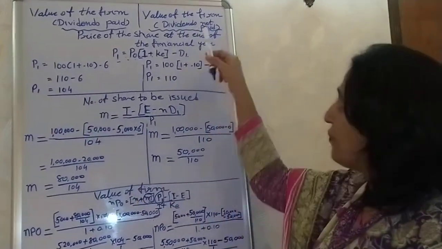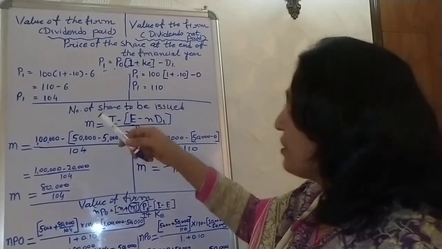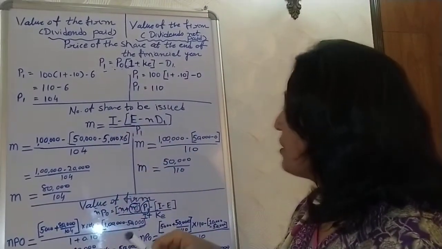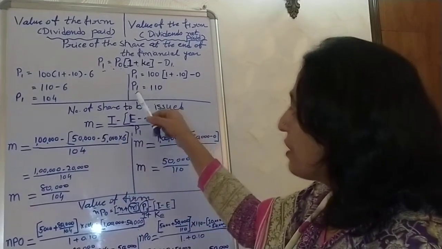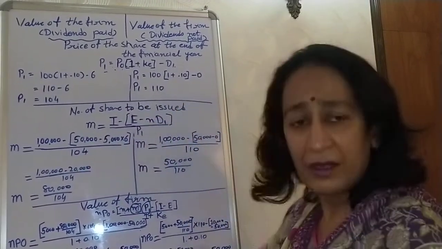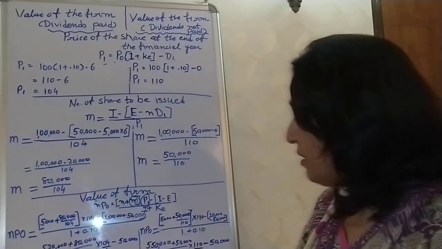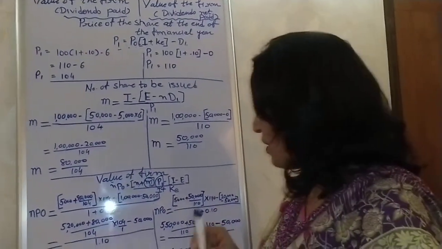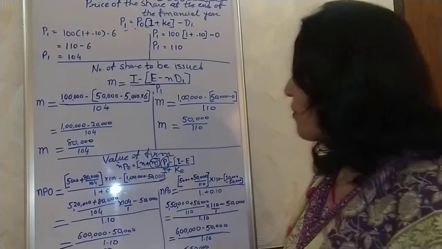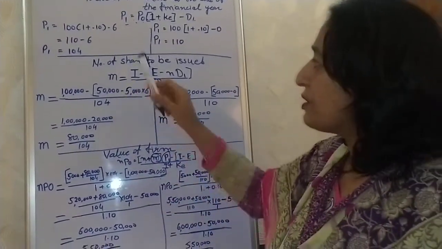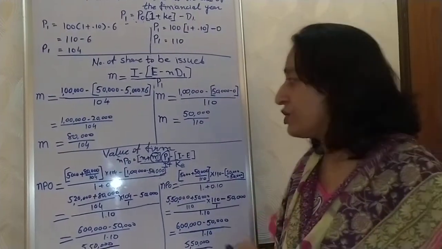Now in case of non-payment of dividends, the same calculations through the formula will give us the amount of 110. The second value we need to calculate the value of the firm is m. m is nothing but the number of shares to be issued.